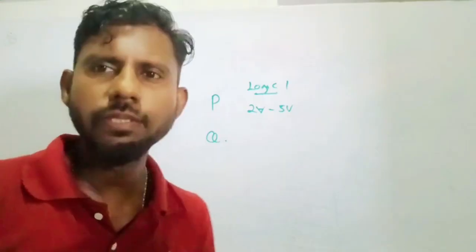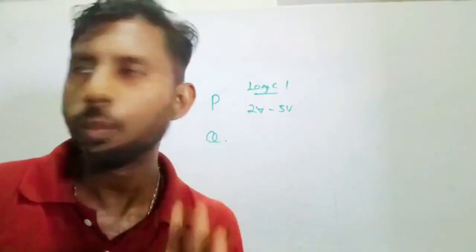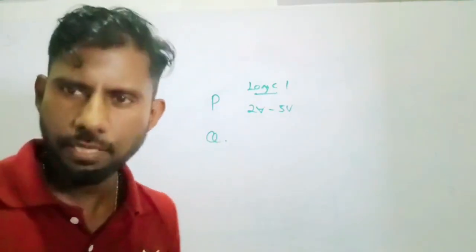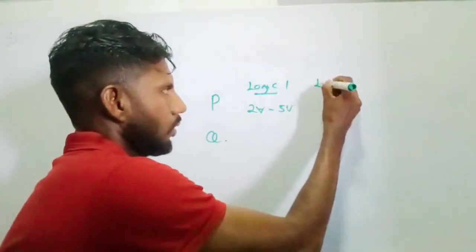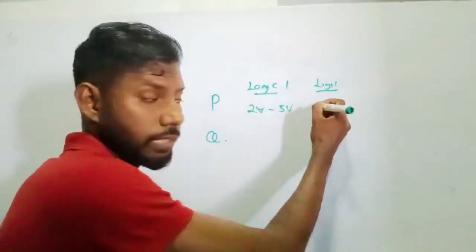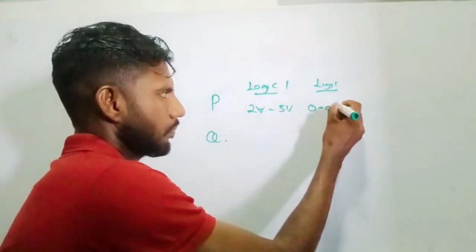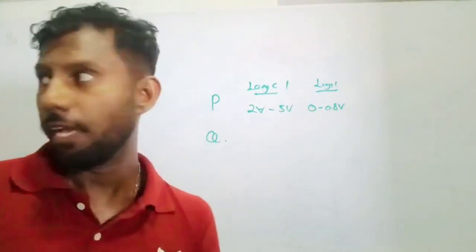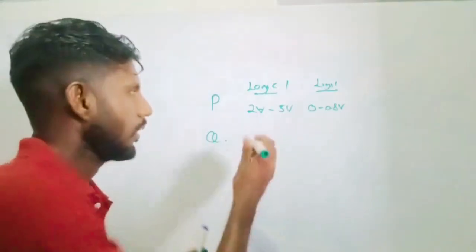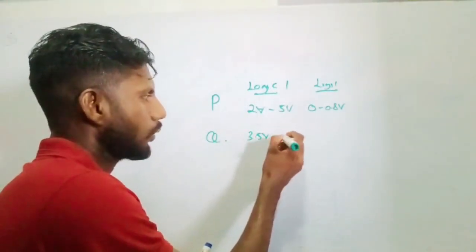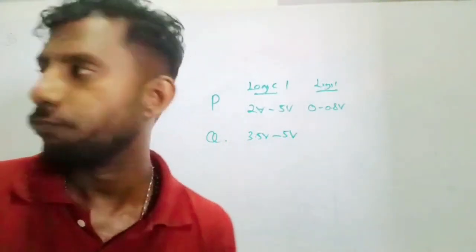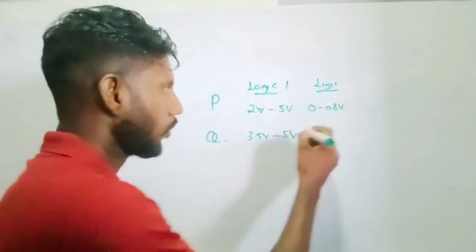So whatever the values it takes, the circuit will take it as 1. Logic level 0 is in between 0 to 0.8. Whereas for Q, it's 3.5 volt to 5 volt, and 0 to 1.5.